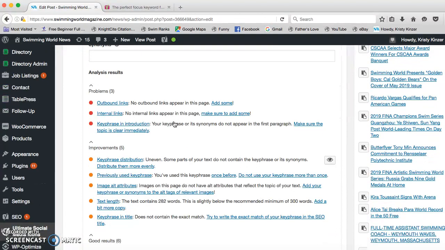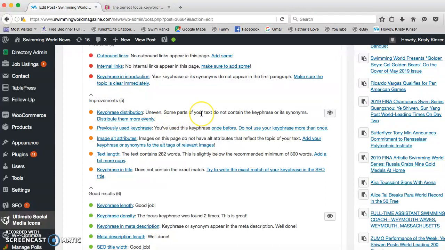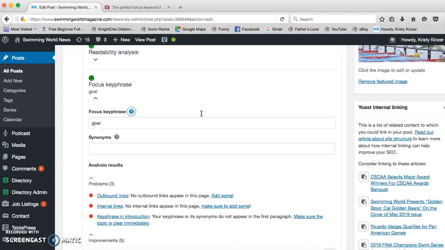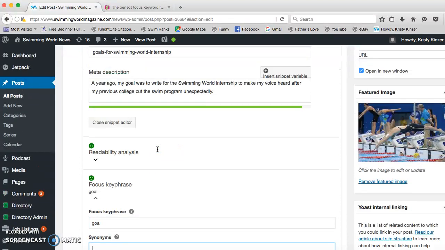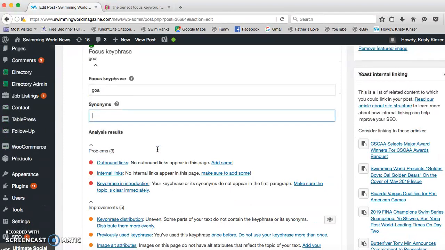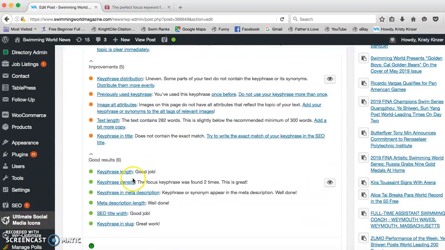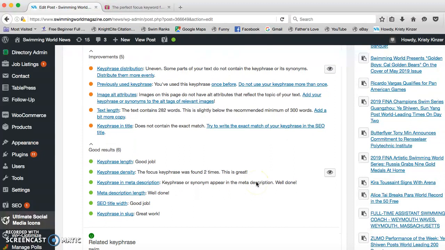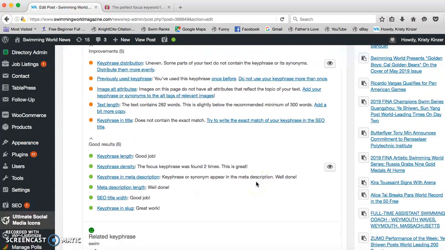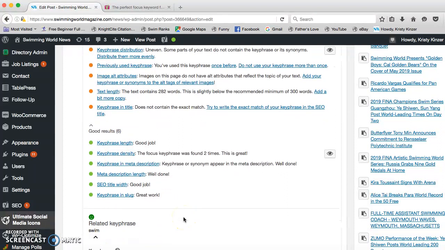So it's telling us that it's uneven. Some parts of the text don't contain the key phrase or its synonyms. Honestly, I haven't even been trained in this part, but for goal, you can use another synonym of goal. So it's like you're using your keyword, but in a different way. Key phrase length is good. Density, it's only found 2 times. If it's everywhere, that's not good. You can click on all of these links to see what that even means.